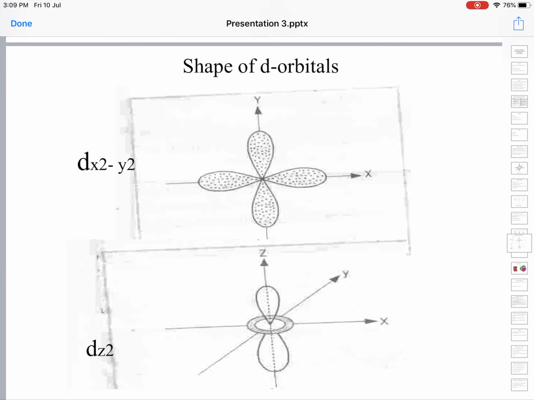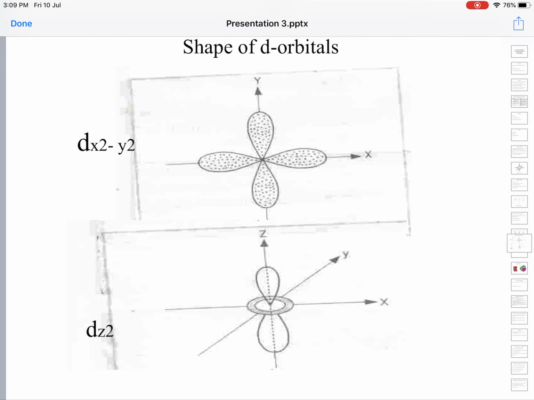Now dx square y square. Here you can see the lobes are distributed along the x and y coordinate axes, whereas xy, yz and zx are distributed in between the coordinate axes.